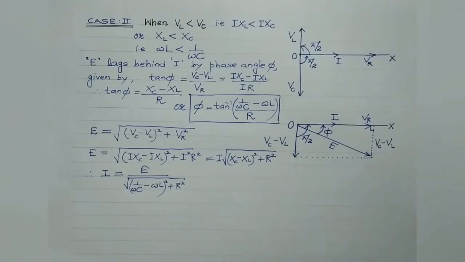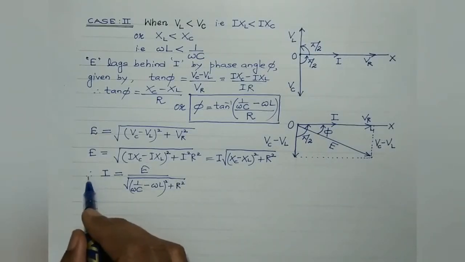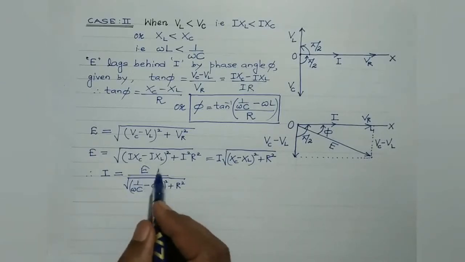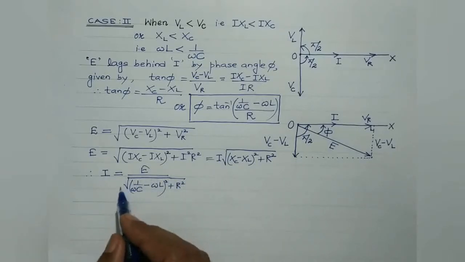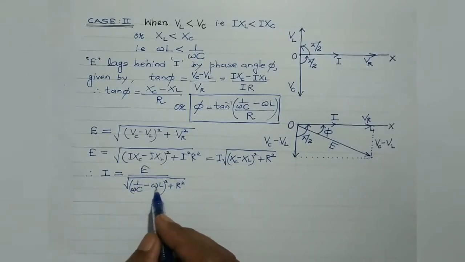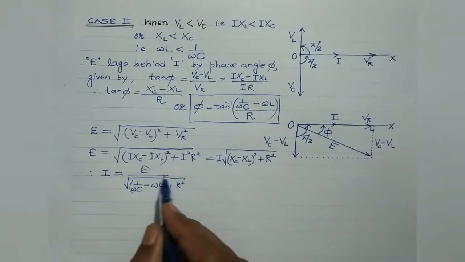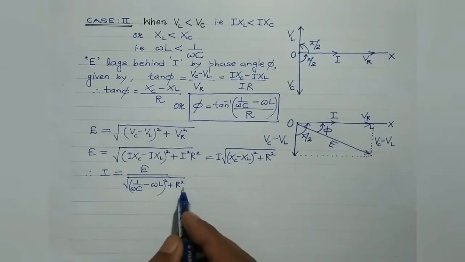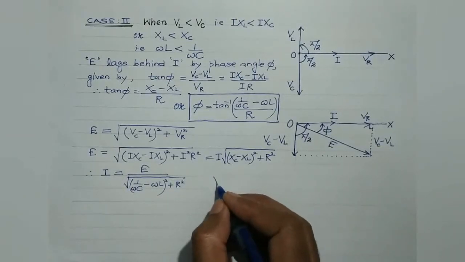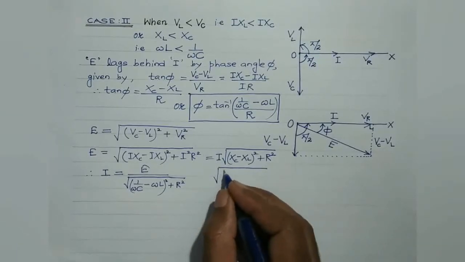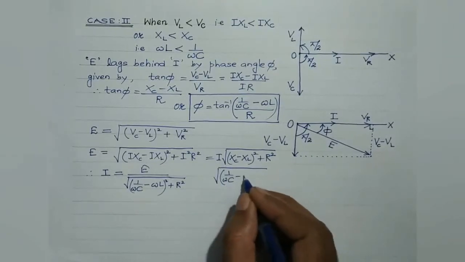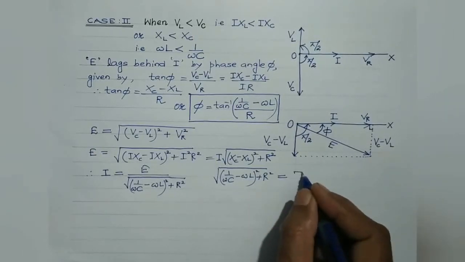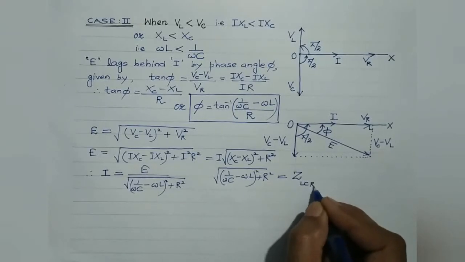Now as we have discussed earlier, the SI unit of current is ampere. It is volt divided by ohm, isn't it? This is the EMF which is to be measured in volt. So what I mean is, the term in the denominator, that is square root of (1 by omega C minus omega L) whole square plus R square, must have the same dimensions as that of resistance. That is, its SI unit should be ohm. So this term is known as the impedance of the LCR circuit.